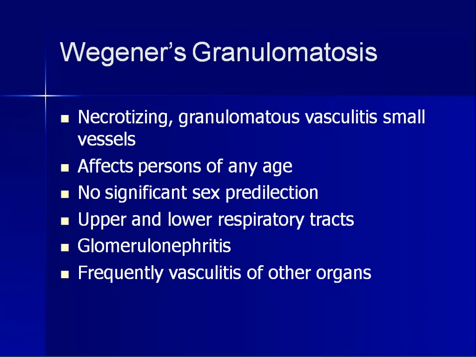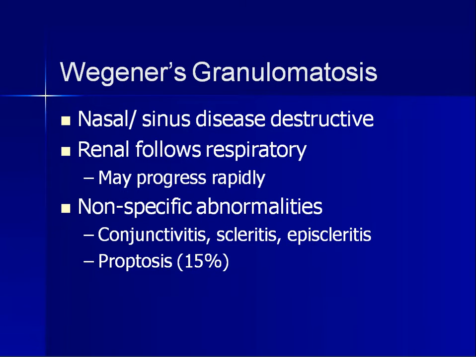So the two most important systemic organs involved in Wegener's granulomatosis are the pulmonary and the renal, and it may involve other organs also, but the most predilection is towards the lungs and the kidneys. So there could be nasal or sinus destruction, and the involvement is first renal followed by respiratory, and it may progress very rapidly.